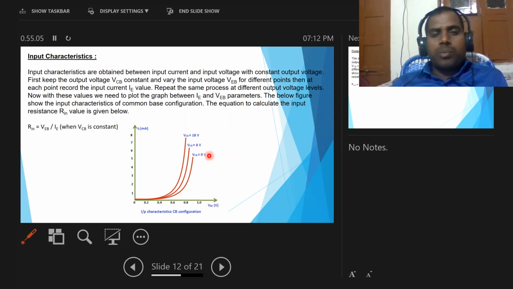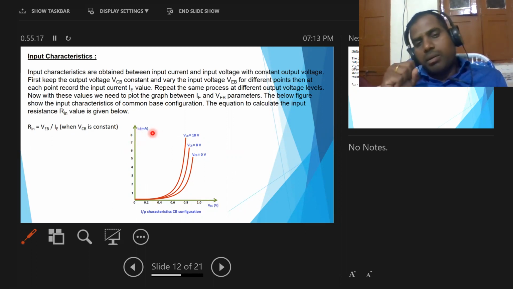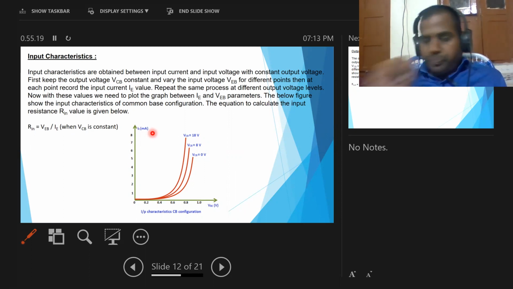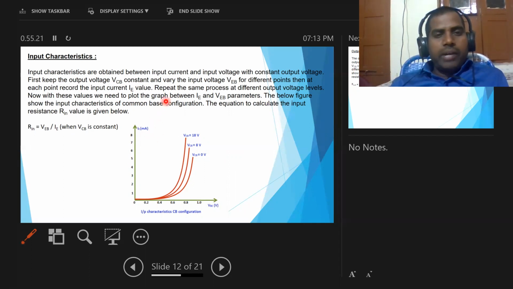By keeping output voltage constant, we can change input voltage, that is VBE. By changing input voltage, we can note the input current, that is IE value. And repeat this process, that means by keeping output voltages at different values, like 0, 8, and 18 volts.